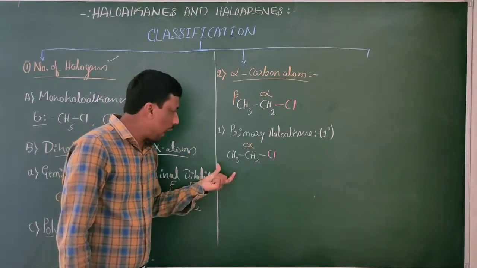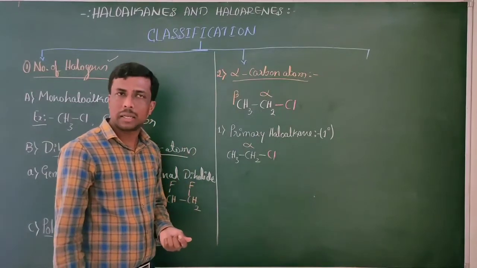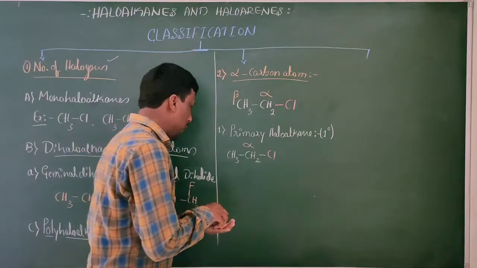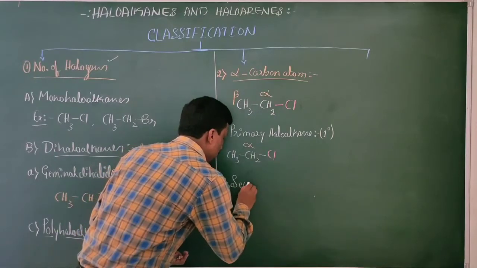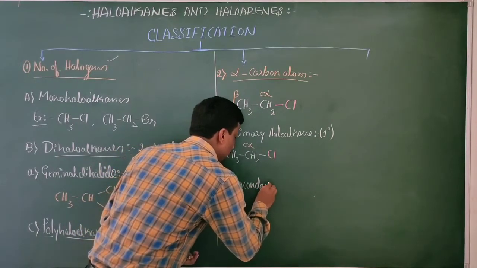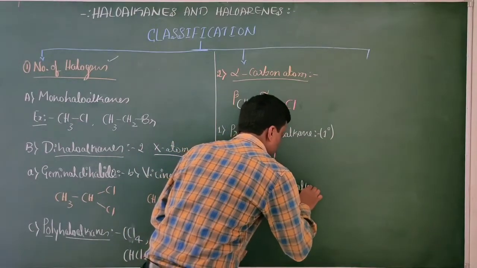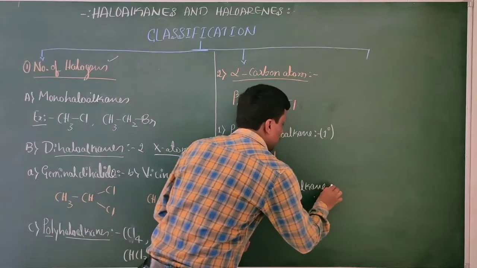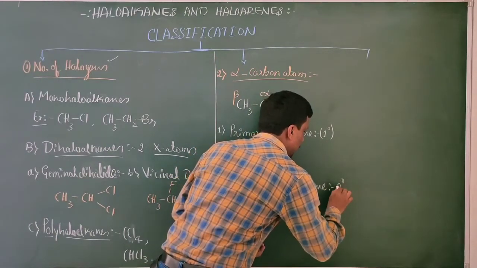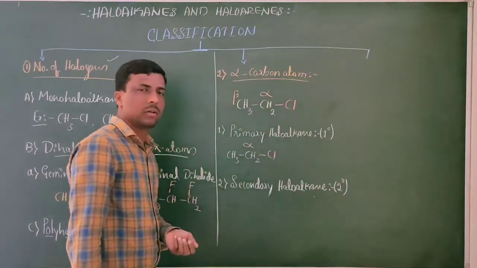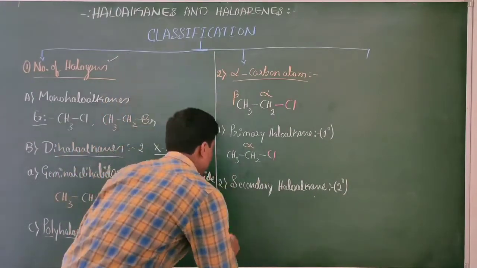If you have a compound like this, that is called a primary haloalkane. Okay, now come to the second point. Secondary haloalkane. Secondary haloalkane is indicated by that symbol. Example is very simple.